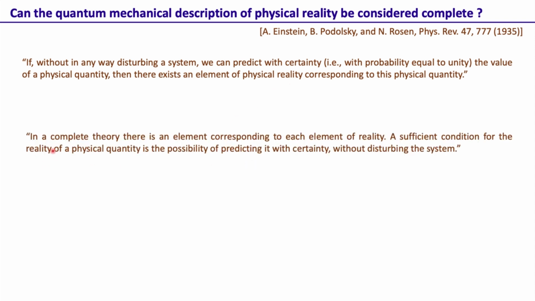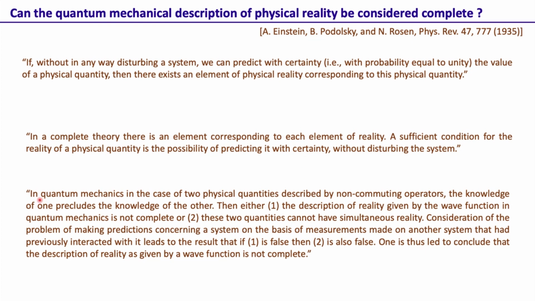Then they say that in a complete theory there is an element corresponding to each element of reality. A sufficient condition for the reality of a physical quantity is the possibility of predicting it with certainty without disturbing the system. So here they are defining what should be the element of reality, and their main argument is that for reality one has to be able to predict it with certainty without disturbing the system, and disturbing the system should not be a part of that definition.